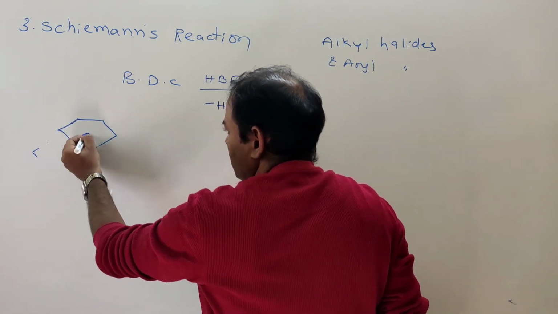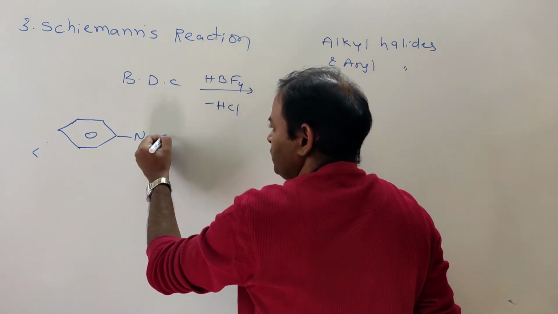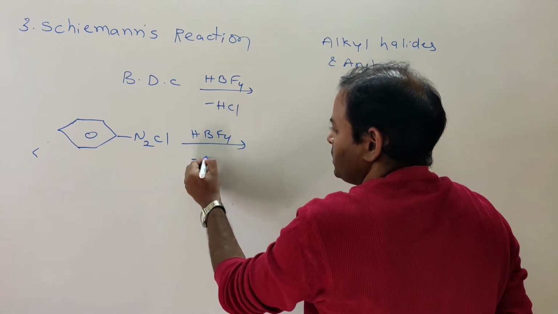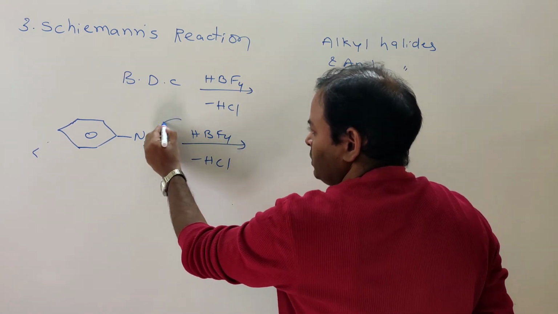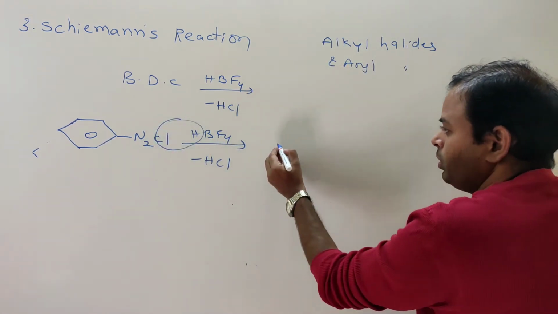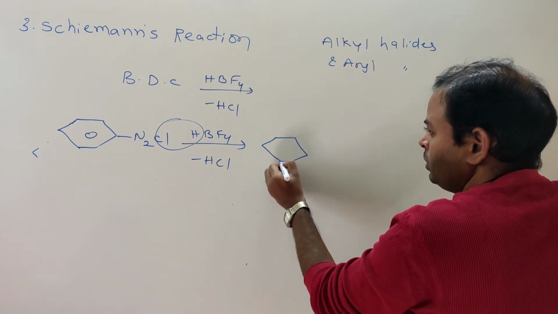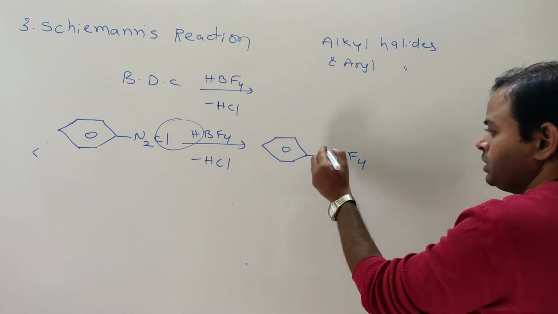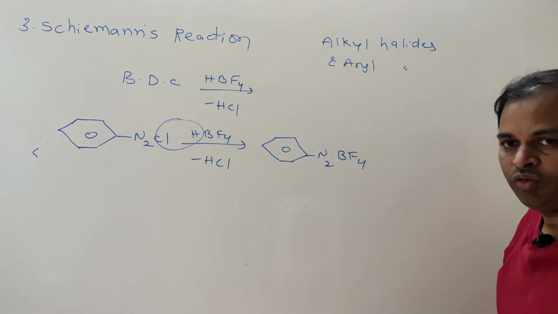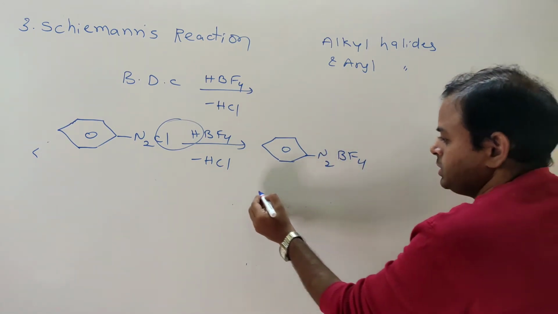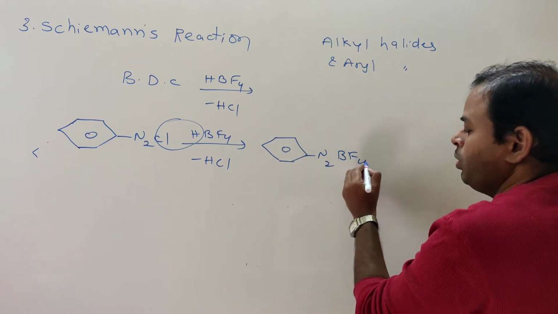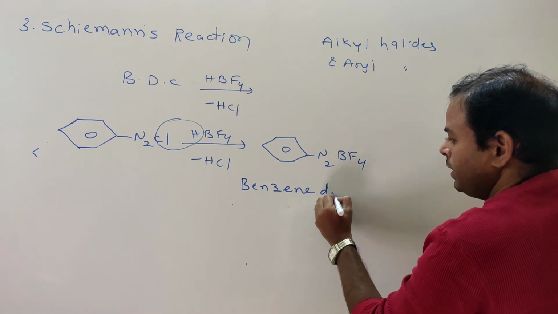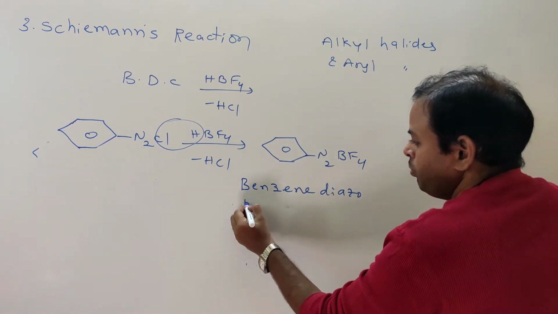Benzene diazonium chloride with HBF4, loss of HCl takes place, and what is the remaining? That is N2BF4. This is also a salt, N2 plus BF4 minus. This is benzene diazoborofluoride.